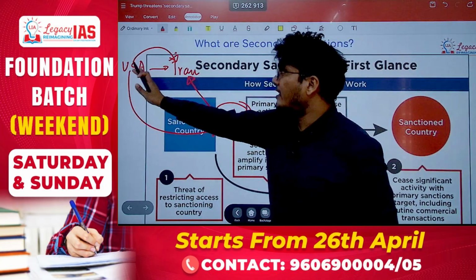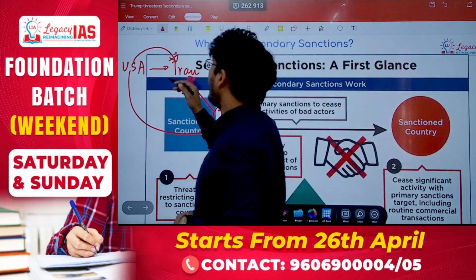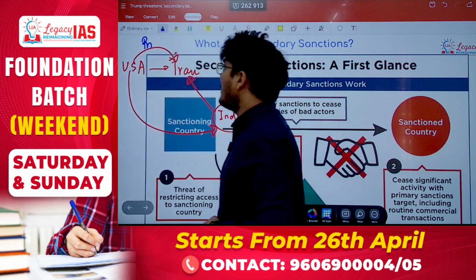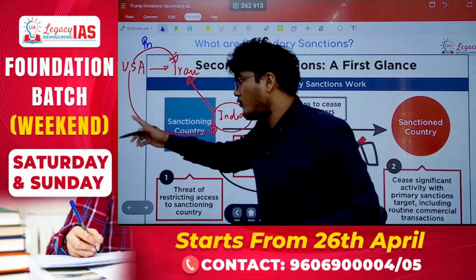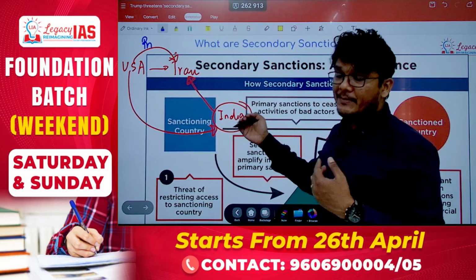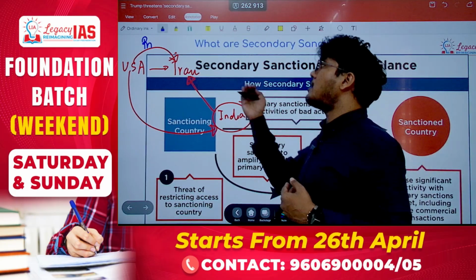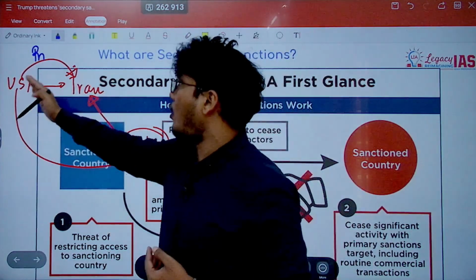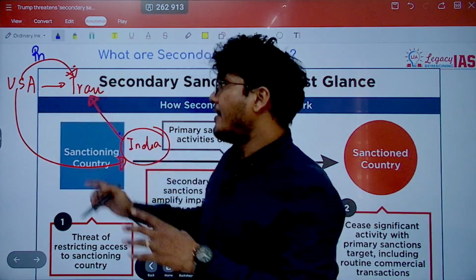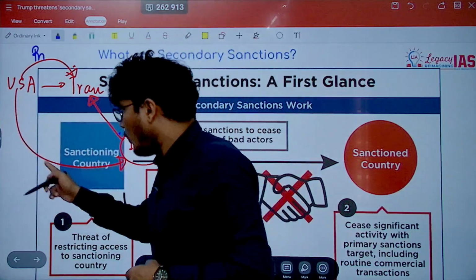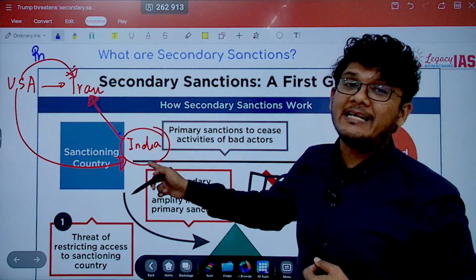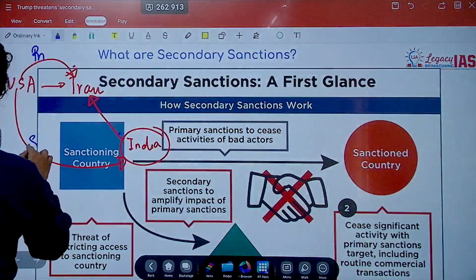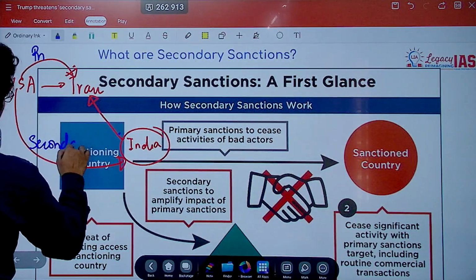When USA was directly imposing sanctions on Iran, that was the primary sanction. When USA imposes a sanction on a country, which can be India, that is importing oil from Iran, whom USA has already primarily sanctioned, this sanction will be known as a secondary sanction.